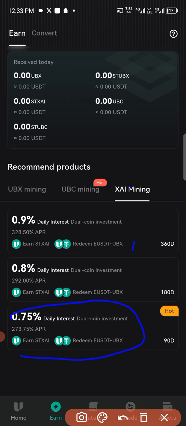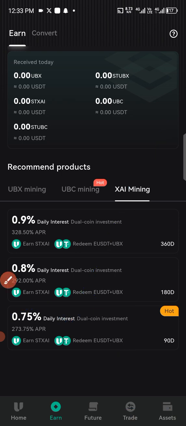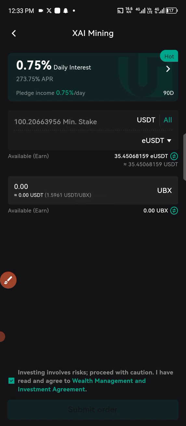So you just transfer 50 USDT into this exchange, and then you trade it back to UBX. Then from the UBX spot, you transfer it into the N account. Okay, you transfer it into the N account. So the next thing that you have to do, you navigate to this place, and then you click on this very one. You click on it. So let's go there. So you tap on it. Now once you tap on it,